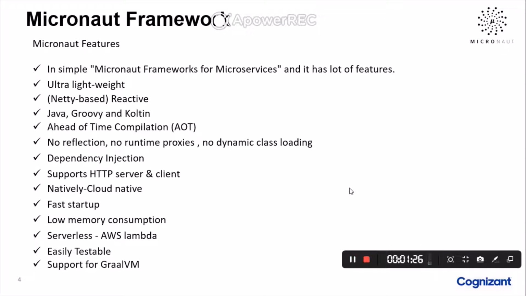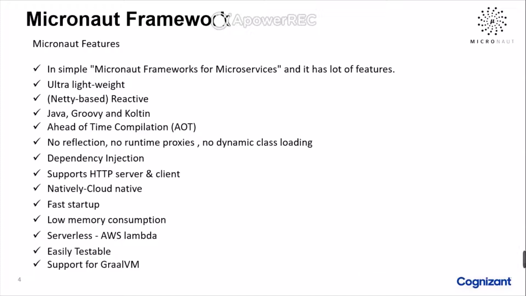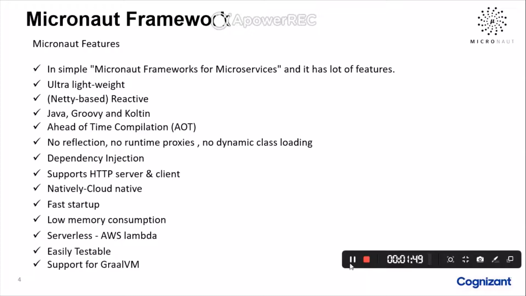That means no reflection, no runtime proxies, no dynamic class loading, because everything is precomputed ahead of time. Then the next one is dependency injection. Micronaut features dependency injection and aspect-oriented programming that run with no reflection. Then it supports an HTTP server and a client. The next one is natively cloud native. This is one of the most important features in Micronaut.